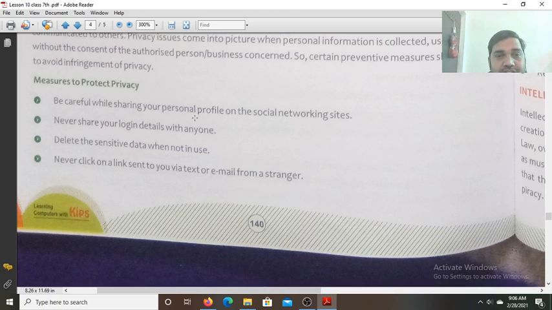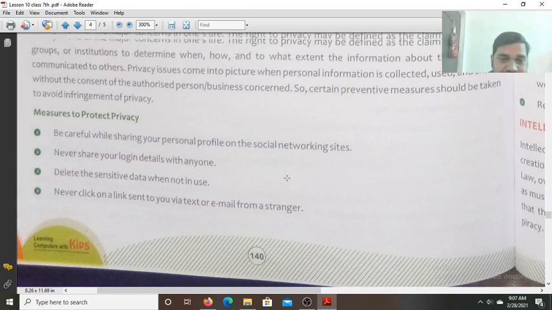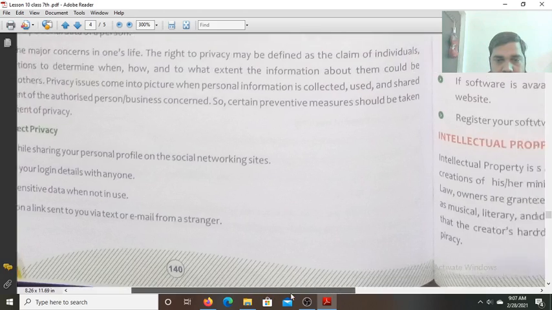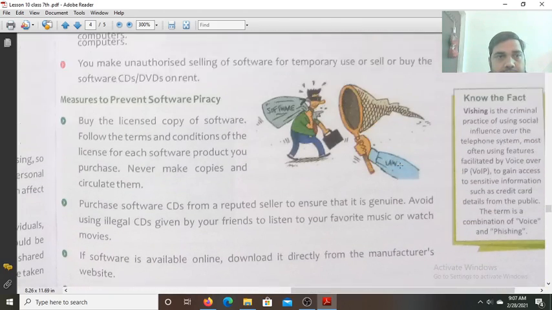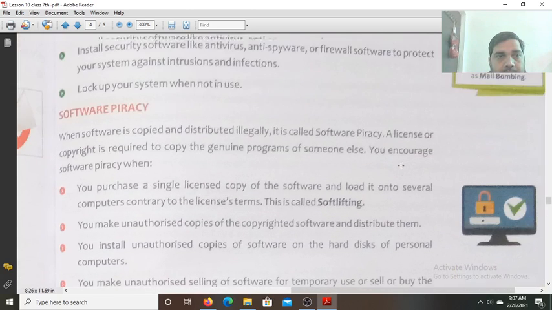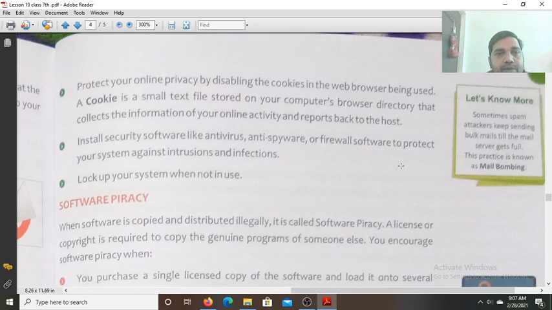So, never share your login details with anyone. Delete the sensitive data when not in use, like passwords and other things. Never click on a link sent to you via text or email from a stranger. Next, protect your online privacy by disabling the cookies in the web browser being used.